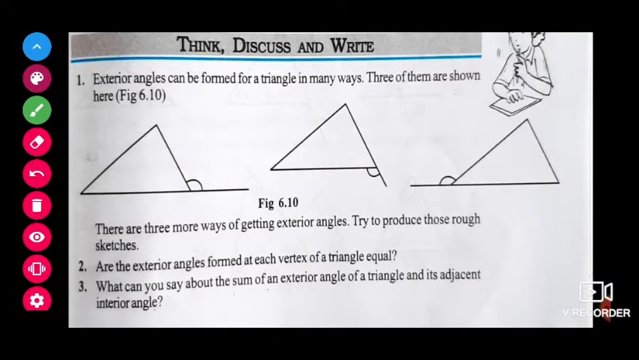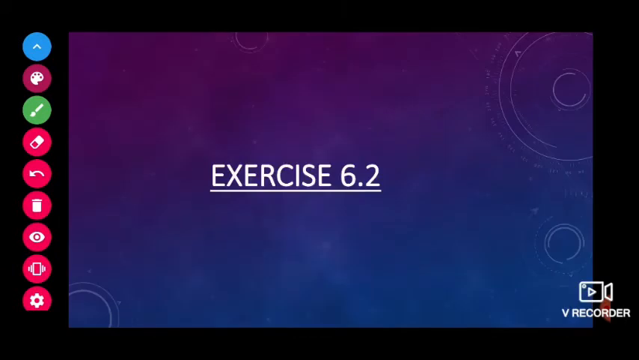Next one, how many ways can the exterior angle form? We already saw this. If one more side is extended this way, it forms one angle. If this side is extended, this is also one exterior angle. If this side is extended, this is also one exterior angle. Not only here, if any side is extended, we get an exterior angle.